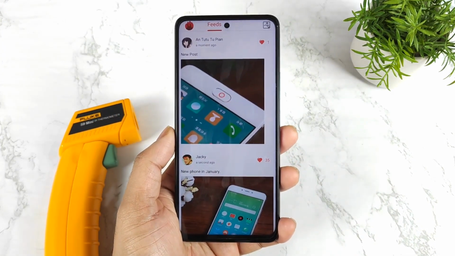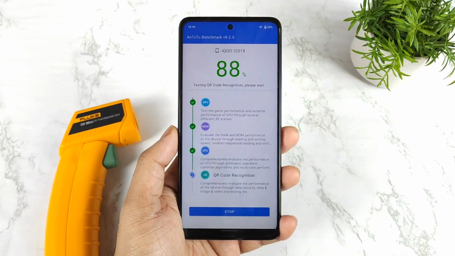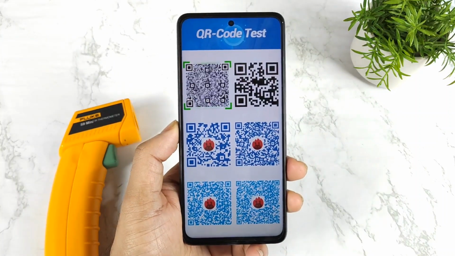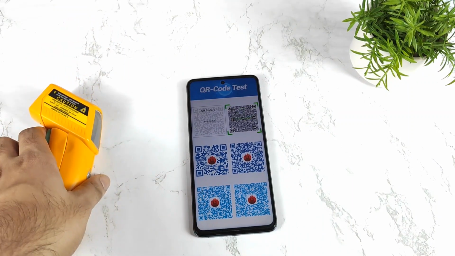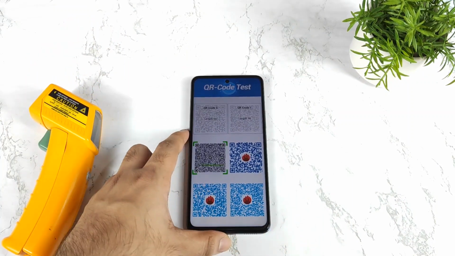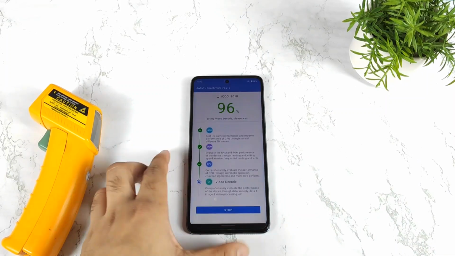I'm going to be back after some time to check the temperatures and see what's going on in this device. Right now it's at 88%. Let's see after some time what the scores will be. So after Android 12, can it increase the benchmark scores or not? We'll try to find out.